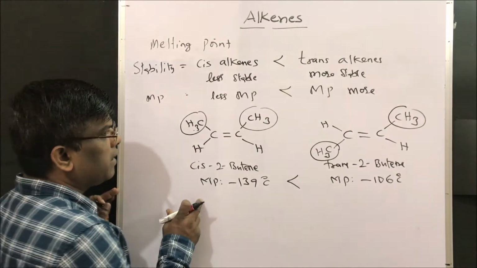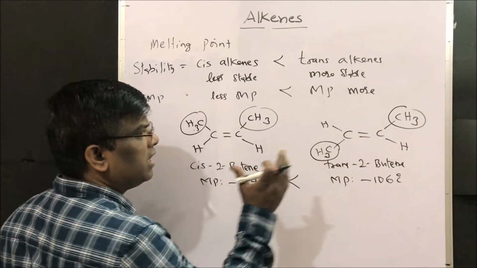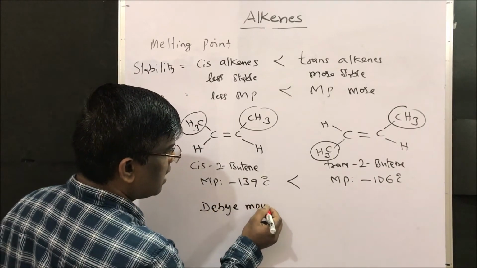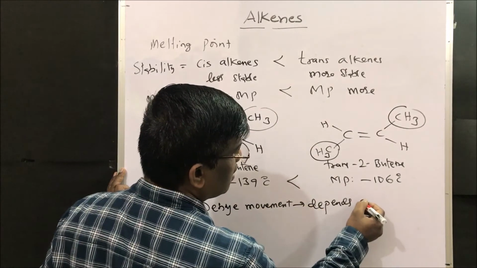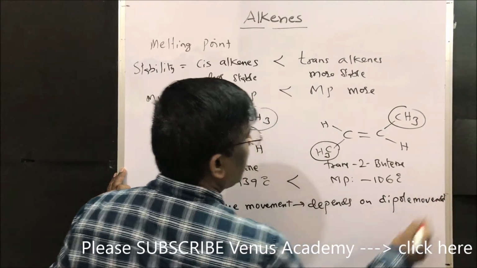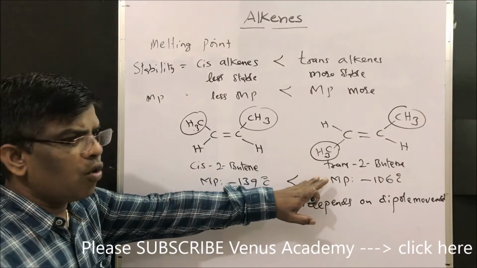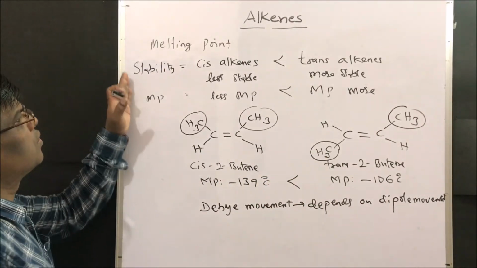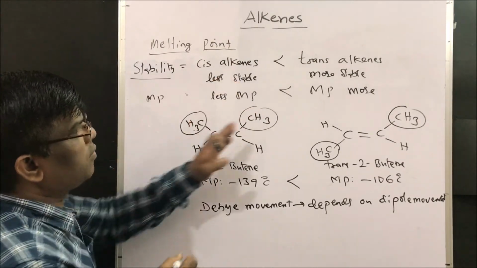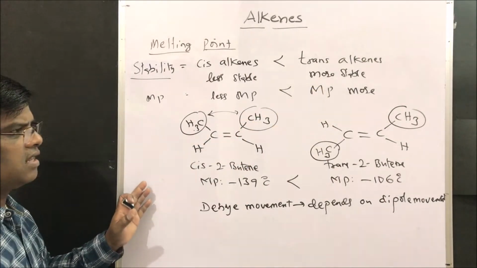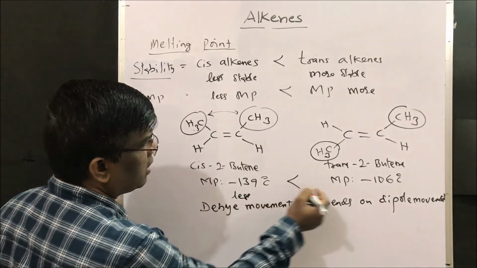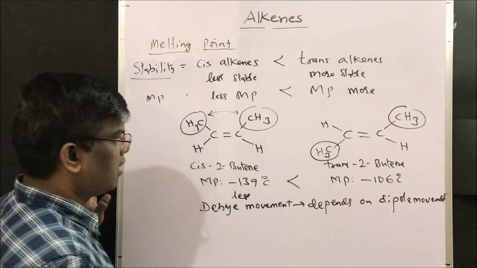Dear friends, we know that melting point depends on dipole moment. That is why trans 2-butene is more stable than cis 2-butene. So we have learnt about boiling point and melting point. Regarding stability, cis alkene is less stable than trans, so based on the stability, the melting point is also lower than that of the trans butene or trans alkene.